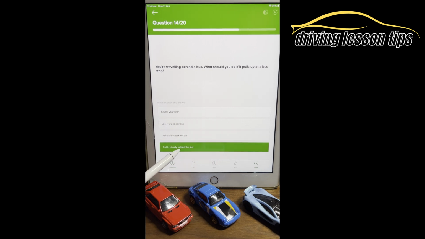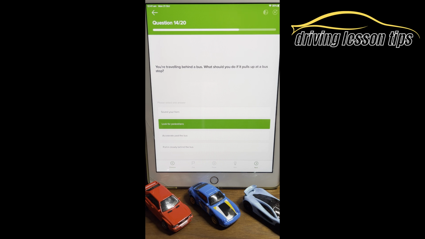Pulling closely behind the bus. Well, the bus has stopped. Why don't we just safely overtake it if it's safe to do so? Yeah, so the answer here is look for pedestrians.